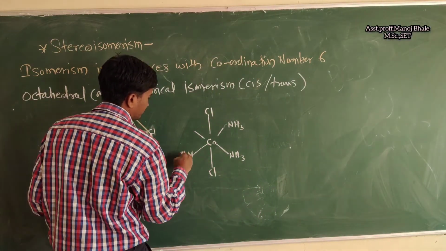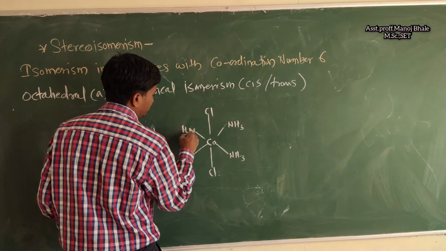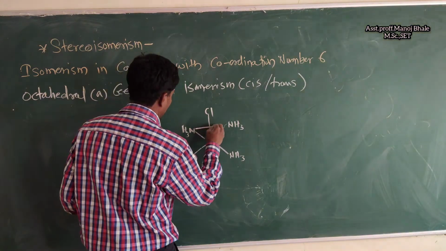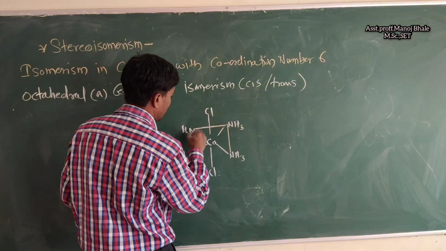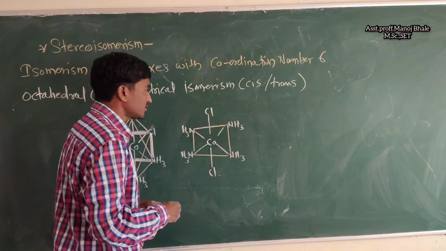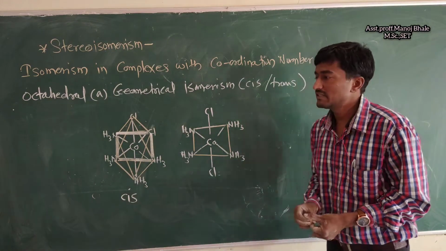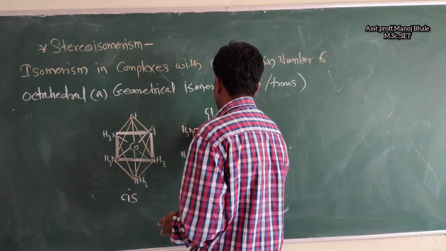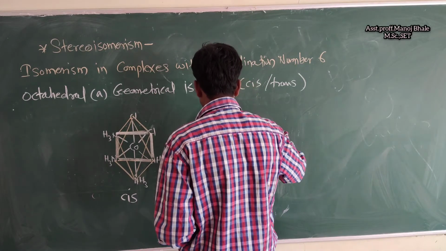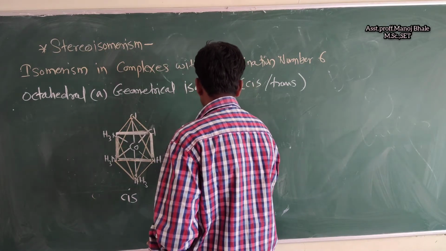So let's connect all these ligands. These are in the plane. Let me show you similar groups on different sides. This is the plane given there, and I am again drawing a bold line for study purposes.